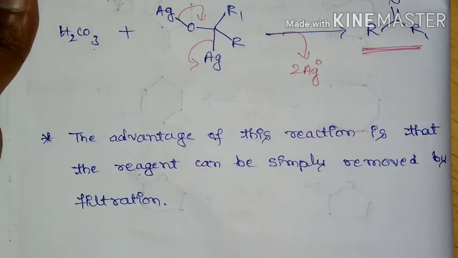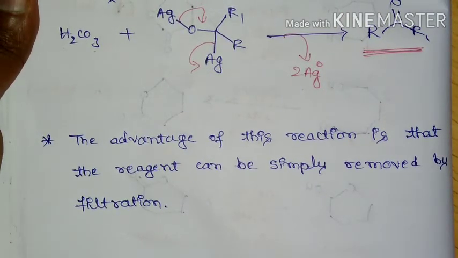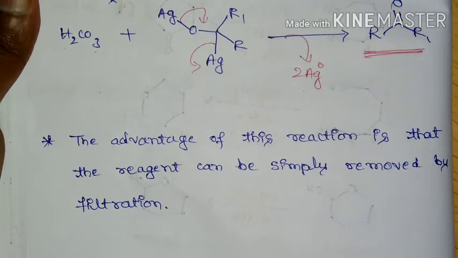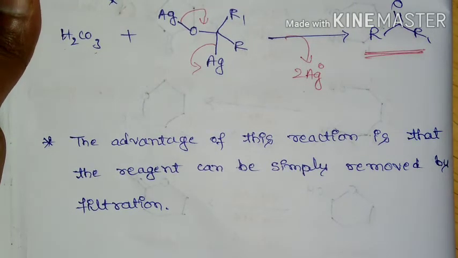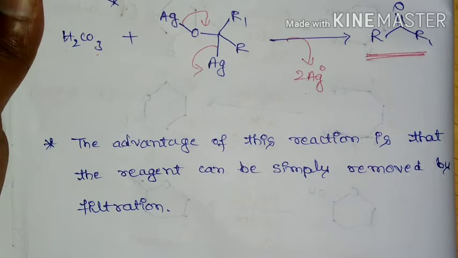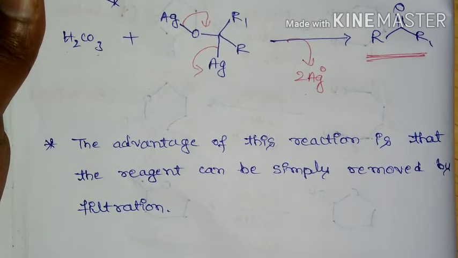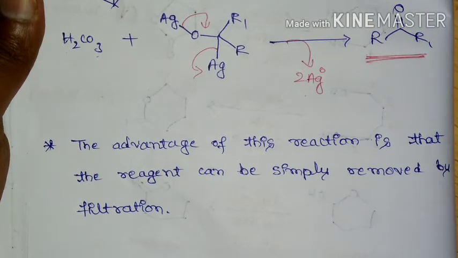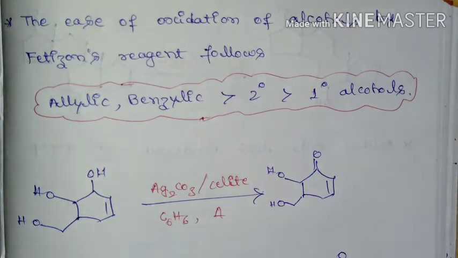This Fetizon oxidation has an advantage, that is, the reagent can be simply removed by filtration. Whatever silver carbonate on silicate we use as a mild oxidant can be simply removed by filtration. This is the order of ease of oxidation by Fetizon reagent.